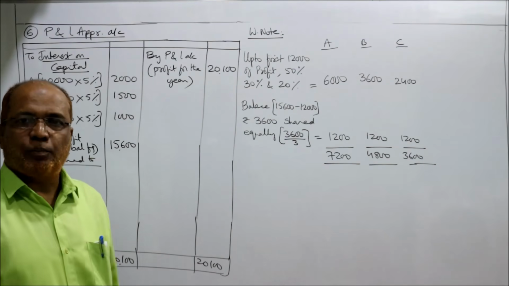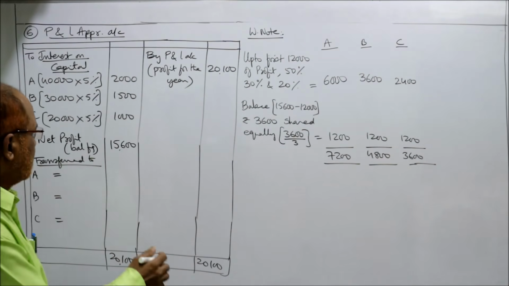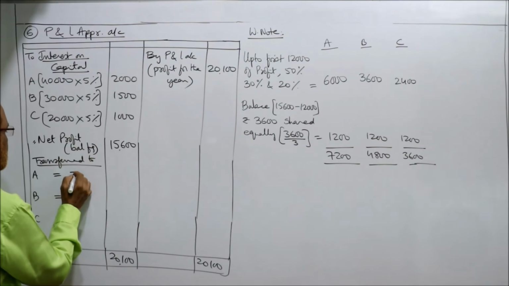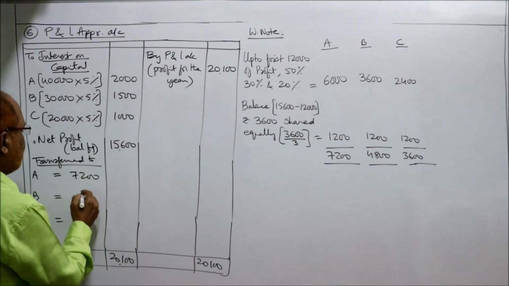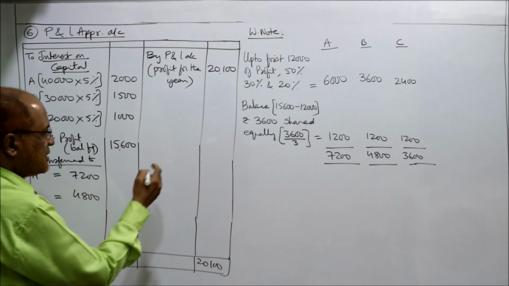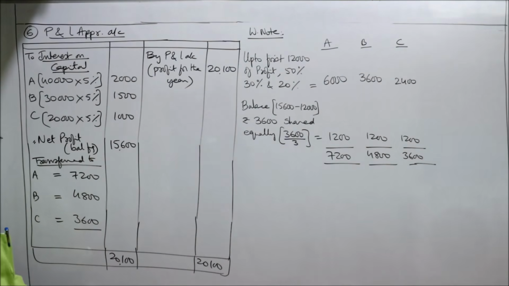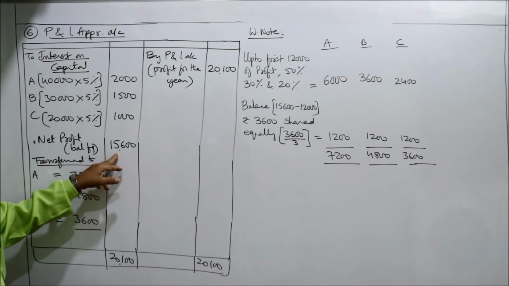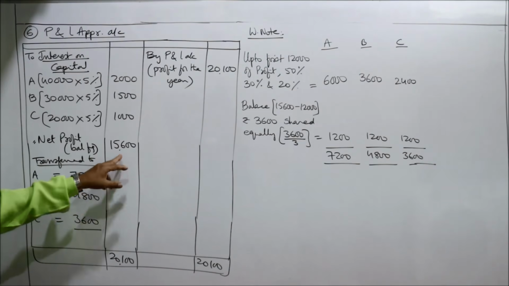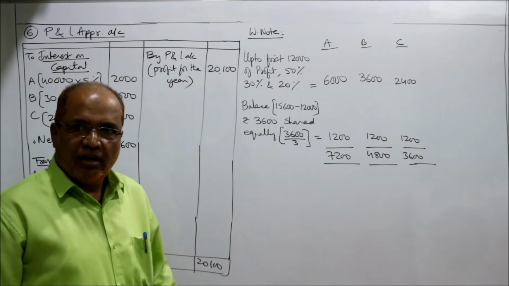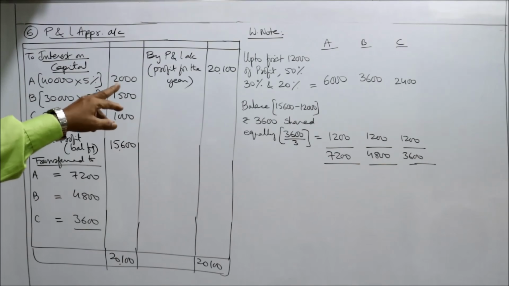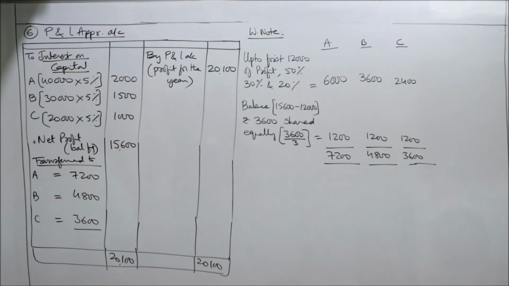That's it. We have distributed the profit between A, B and C. So how much will A get? 7,200. B will get 4,800. And C will get 3,600. If you add up these three amounts, definitely you will get 15,600. Pause this video and copy down the working note, because I am rubbing the working note.